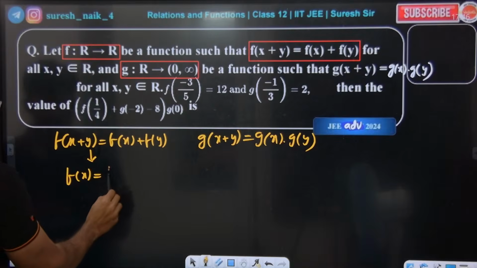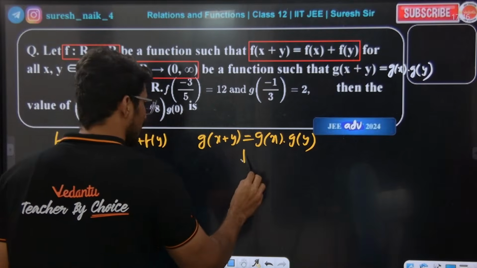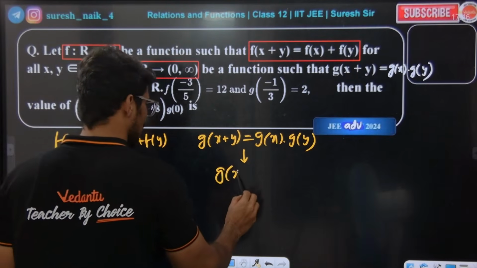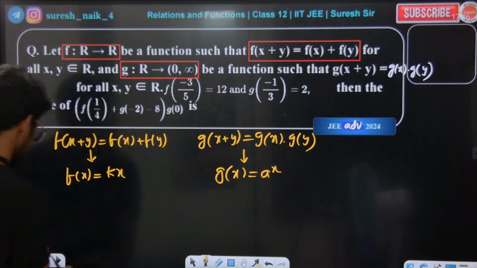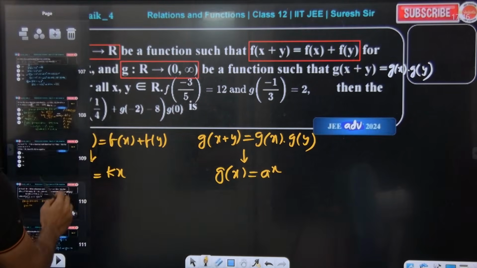Kx. Then G of x plus y means G of x is a power of x. Suresh sir said only one thing, what was it?